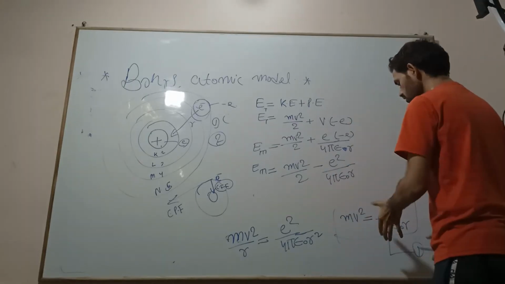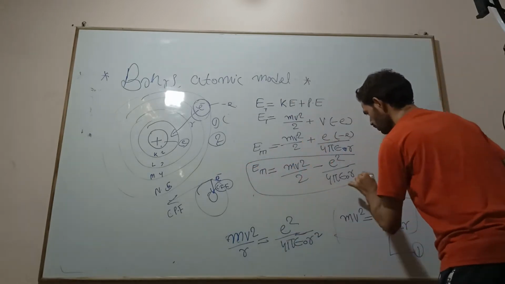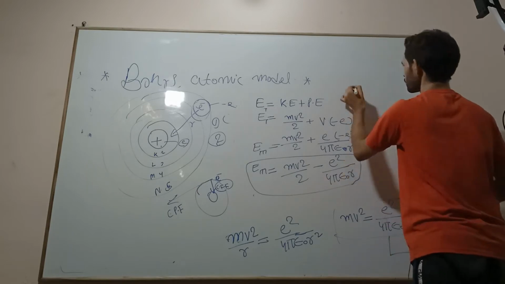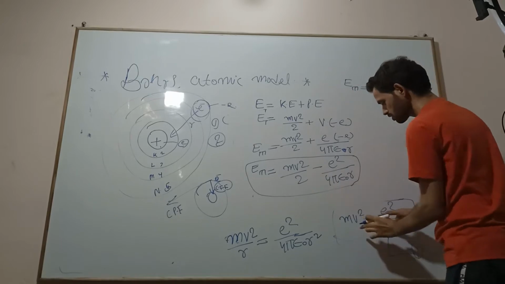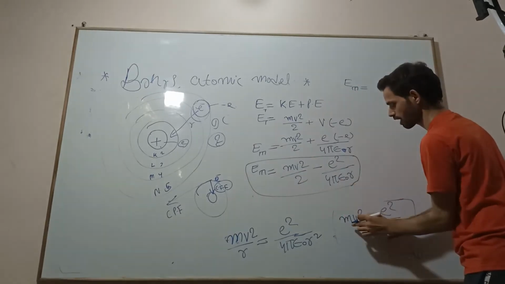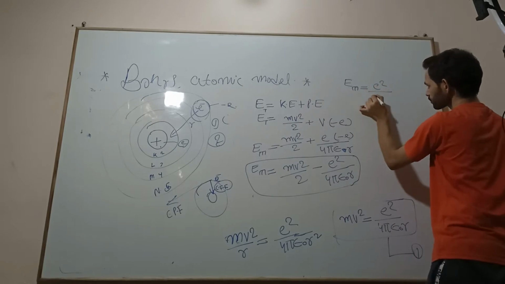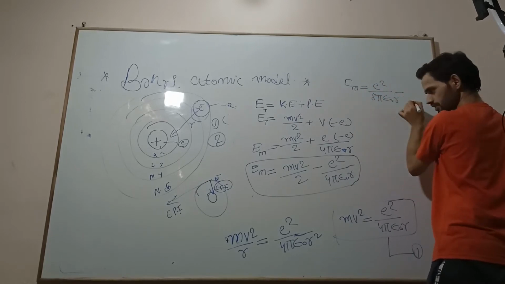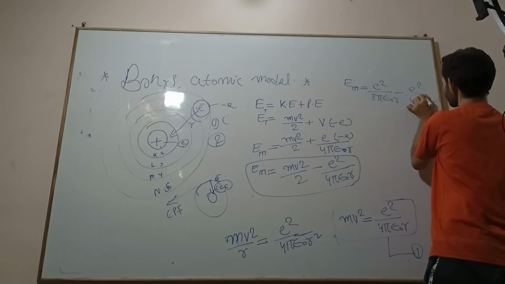Now just put the value of mv square into this. In total energy we will get the total energy of the electron. Putting it in, we get e square by 8 pi epsilon naught r minus e square divided by 4 pi epsilon naught r.